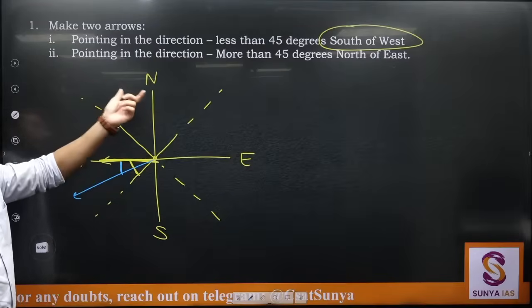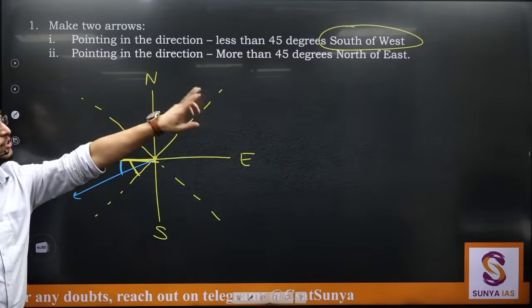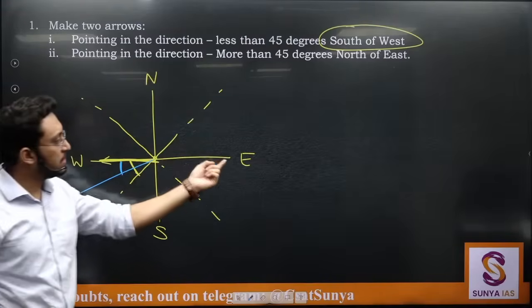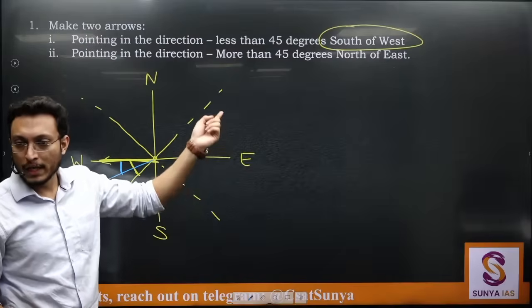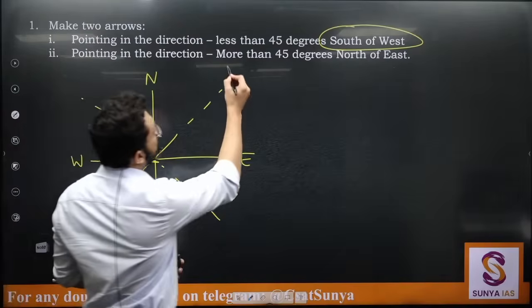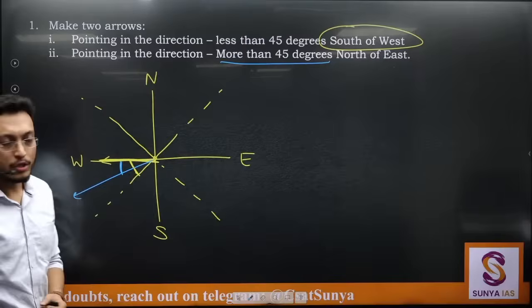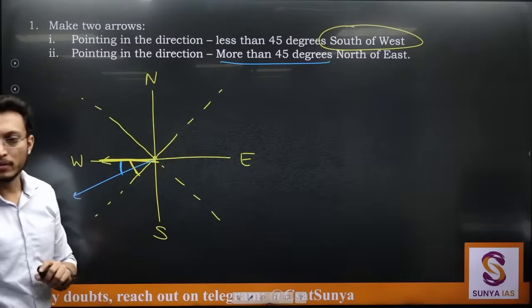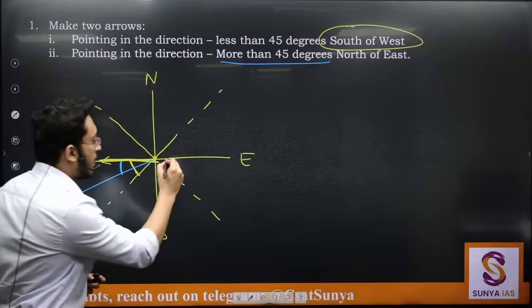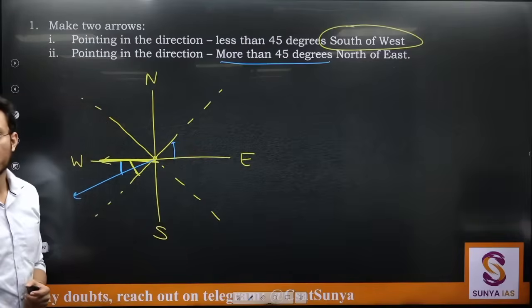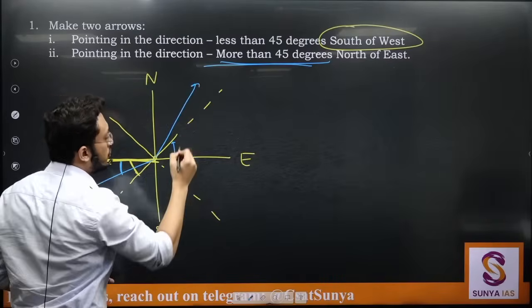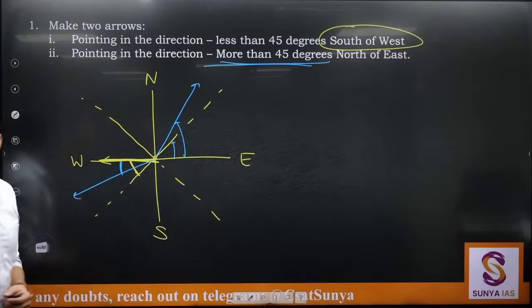Next says pointing in the direction more than 45 degrees north of east. North of east means from east I am supposed to go towards the north direction. Is it more than or less than? More. So will it lie above this line or below this line? Above, because I know that this angle is 45. They are saying more than 45 degrees, so I need this angle to be greater than 45.